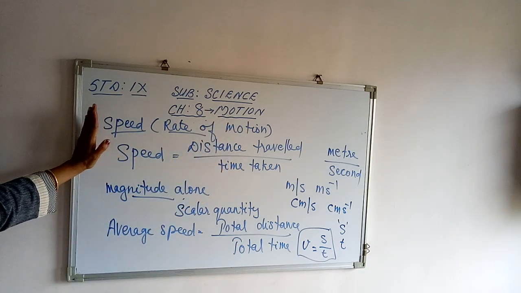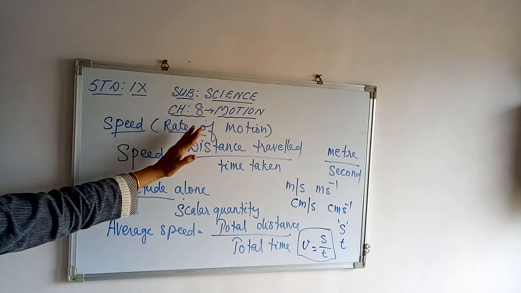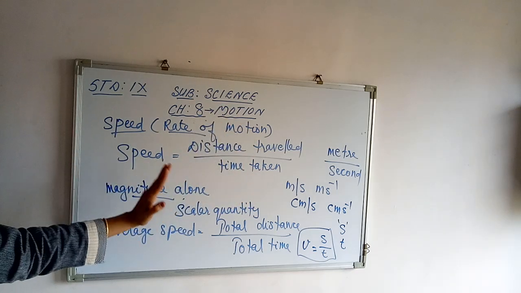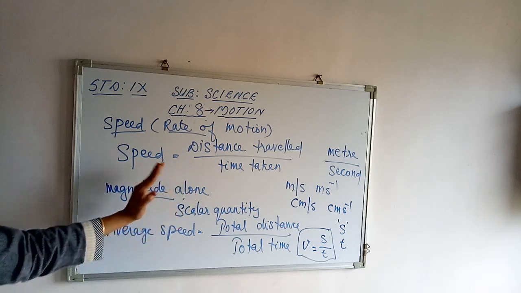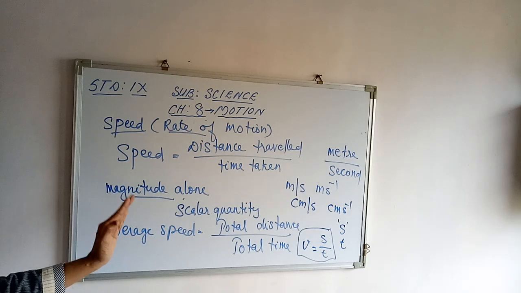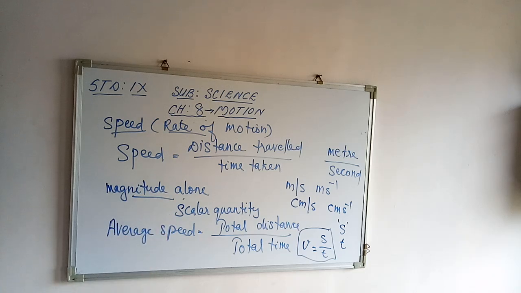So what is speed? What's the formula? How to calculate the speed? What's the unit of speed? Speed is a scalar quantity, as magnitude alone can describe the speed. And in most of the cases, as there is non-uniform motion, the average speed has to be calculated. Average speed is equal to total distance traveled by the object divided by total time taken.